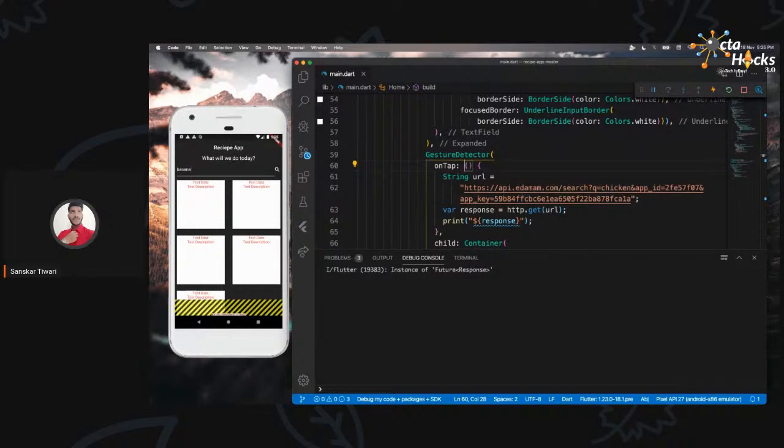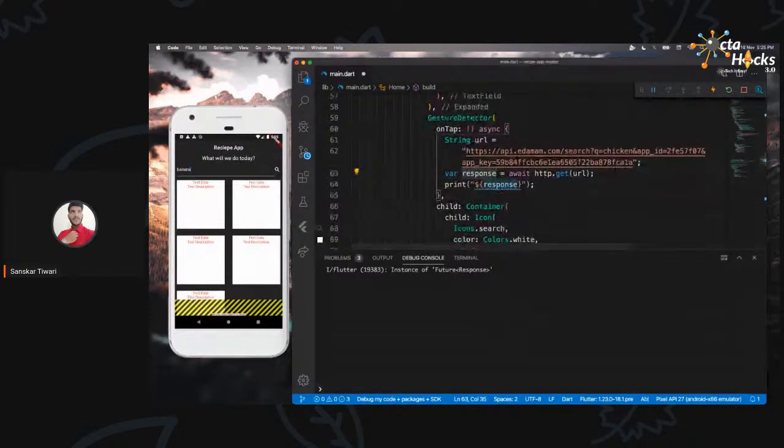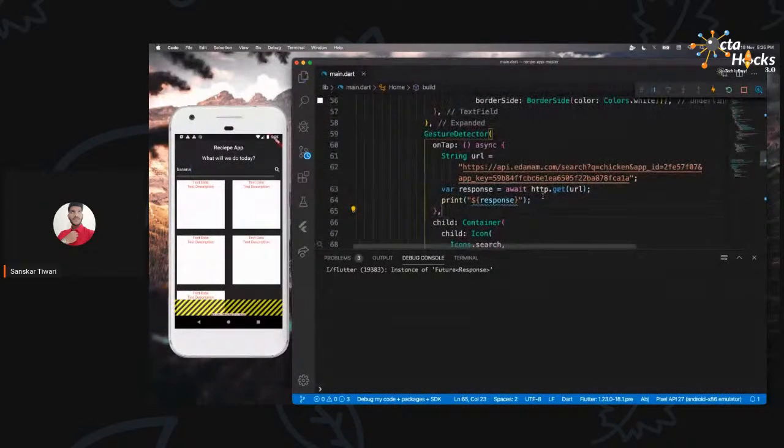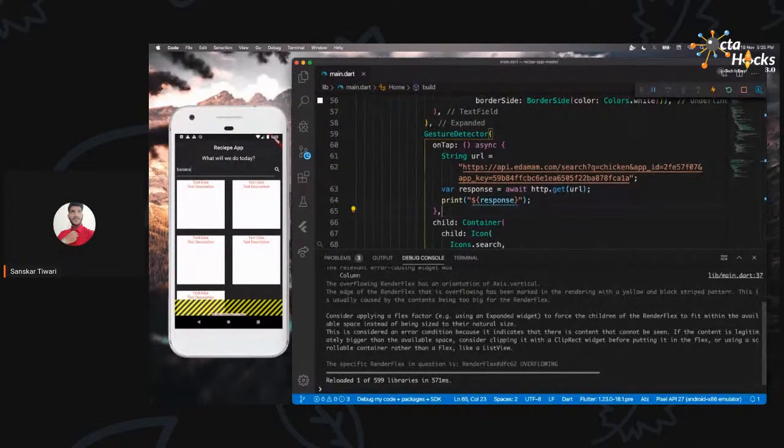So how do we define that? We basically will say async, and wherever we want the code to wait for that value, we are just going to write await. So I want the code to wait to get this value, then assign it to over here. So I'm going to say await. Once we have that, I am going to just save it.